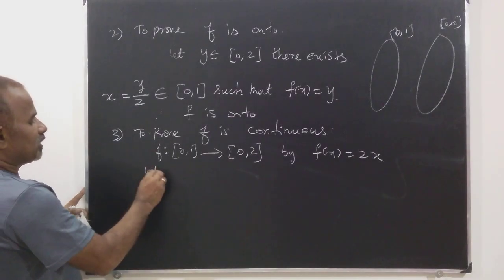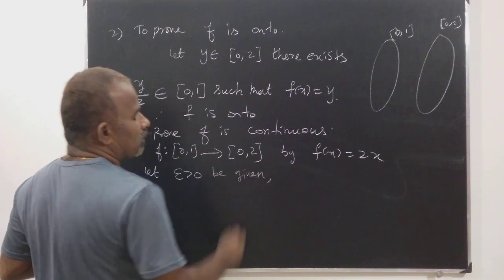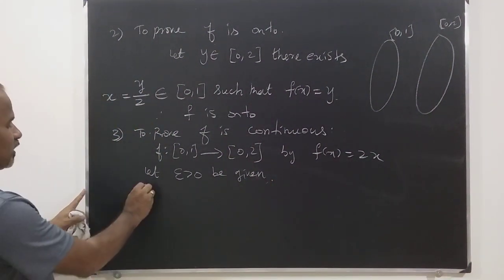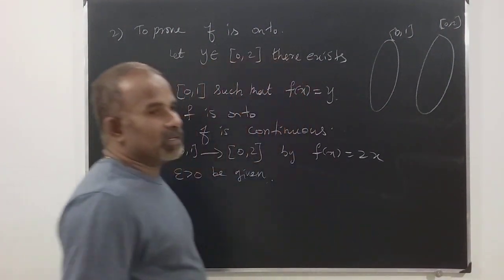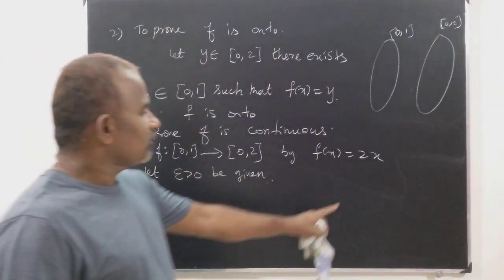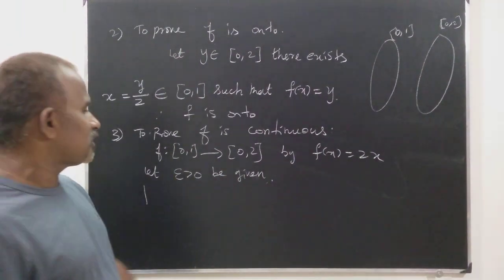Let epsilon greater than 0 be given. What is the meaning of continuous? We already know that this function is uniformly continuous.